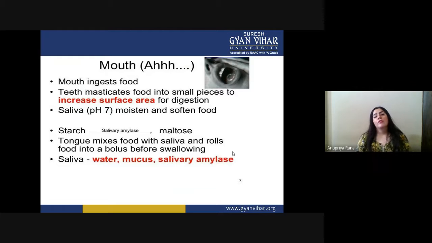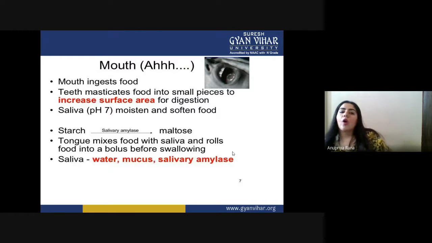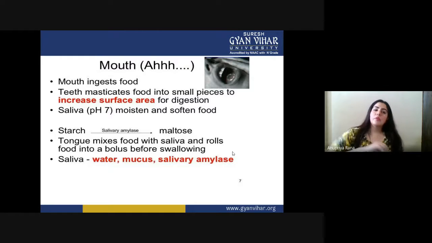So now, the very first process is ingestion, and the basic organ responsible for ingestion is our mouth. The mouth takes in the food, and after ingestion, the second work comes with the teeth. The teeth masticate the food into small pieces to increase the surface area.